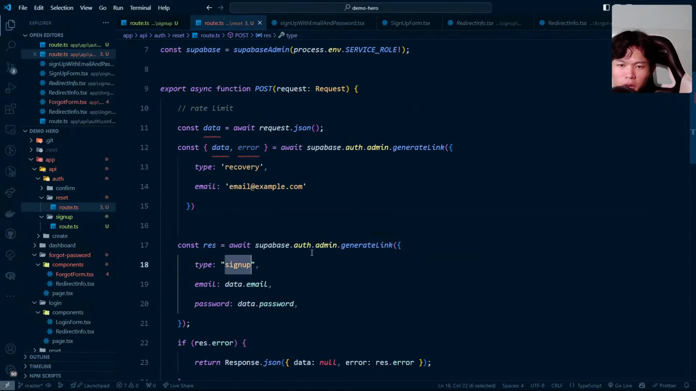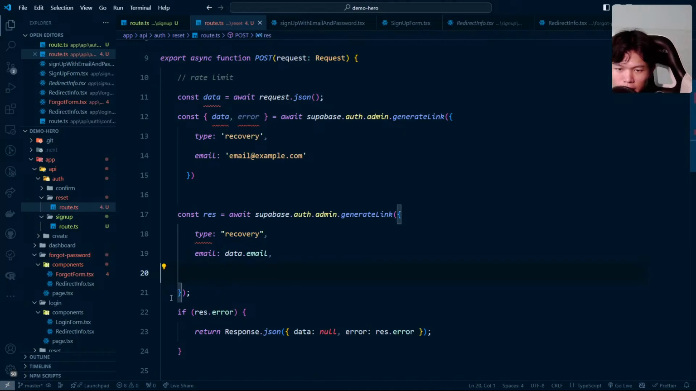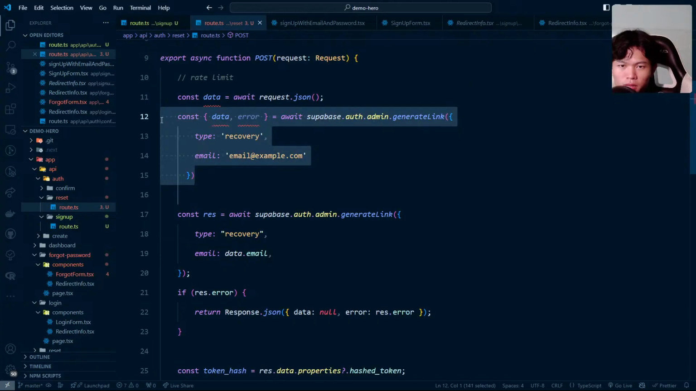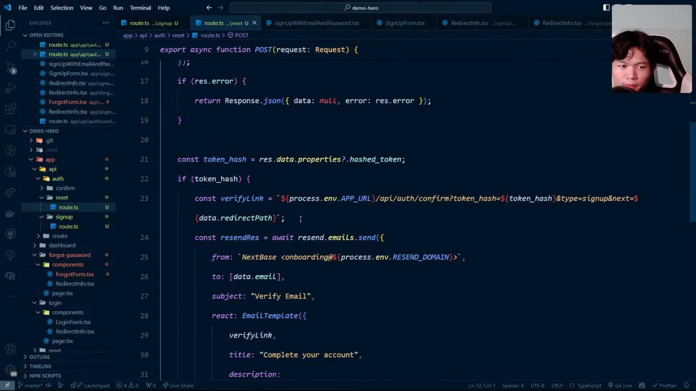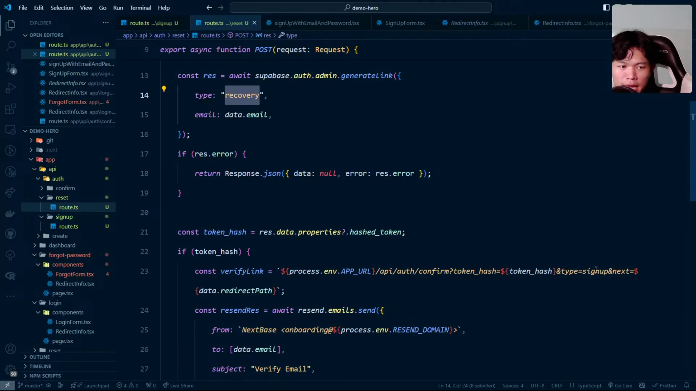All I need to do is change this one to recovery. I can remove this password as well because we don't need it. Then we're going to send a link to the user as well. I would assume the type right here is going to be the same as this one, recovery, and the confirm token hash as well.